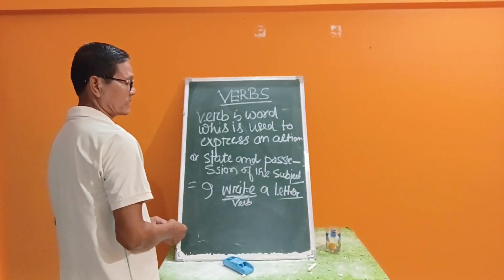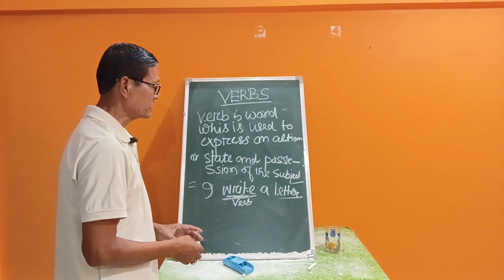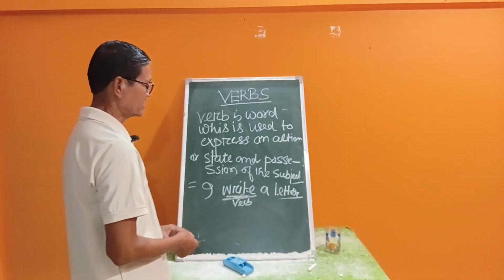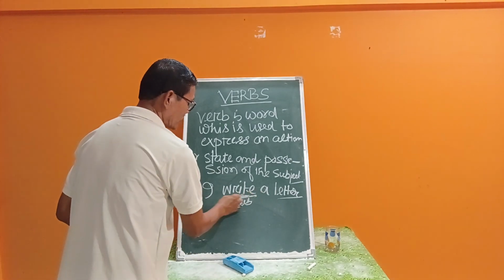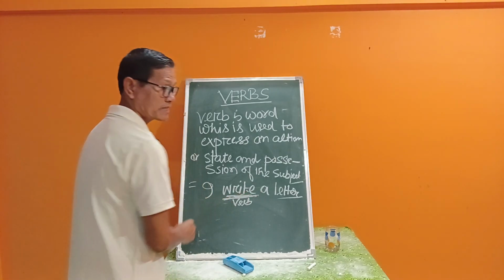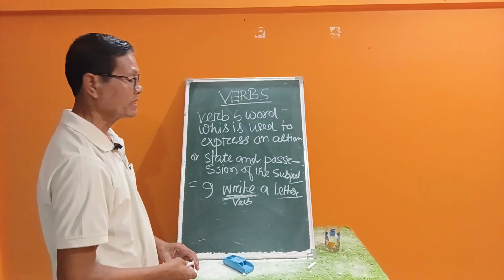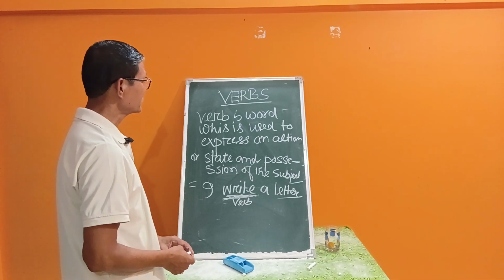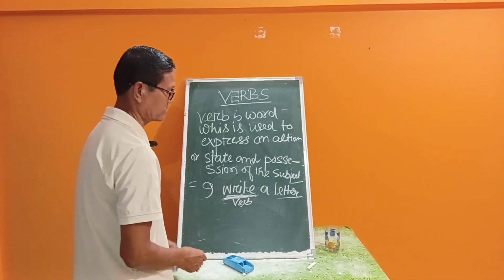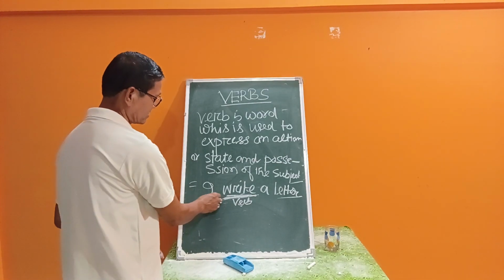In I write a letter, the subject is physically involved in the action. That's why write is a verb and expresses the action done by the subject.